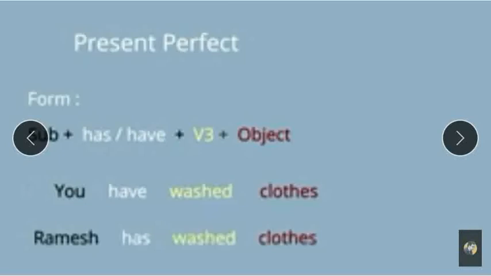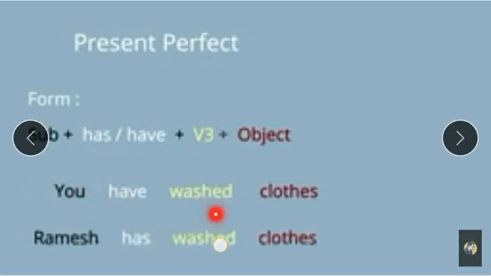Here the formula for present perfect: subject plus has or have plus third form of verb plus object. Like, you have washed clothes. Have is the auxiliary verb, it depends on the subject. When you is the subject, then we use have as the auxiliary verb: you have, I have.